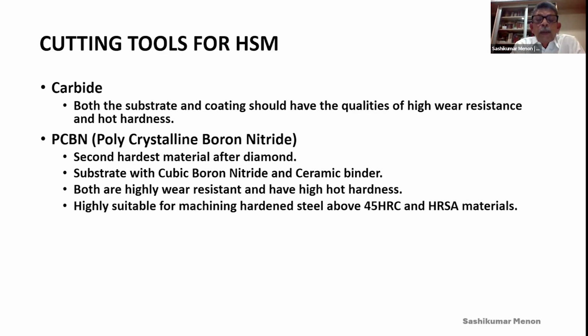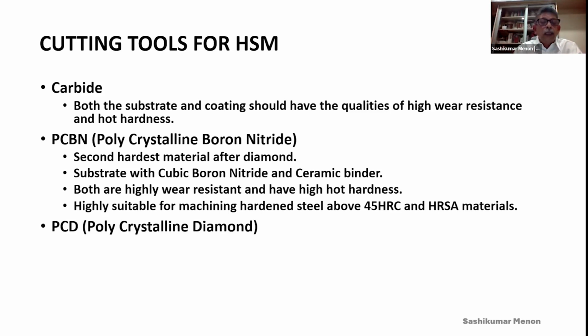PCBN is highly suitable for machining hardened steels above 45 HRC and HRSA materials. HRSA materials are heat resistant superalloys, very difficult to machine materials like titanium, nickel, columbium, which are used in aerospace and rockets. PCBN can give you a better solution there. Especially for hardened steel, PCBN is one of the best solutions for machining with high cutting speeds.